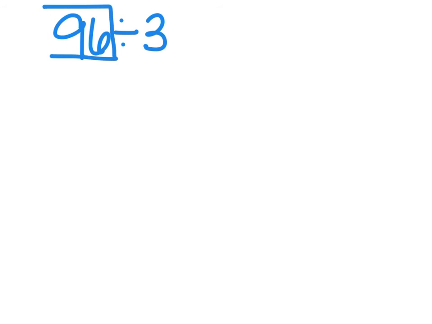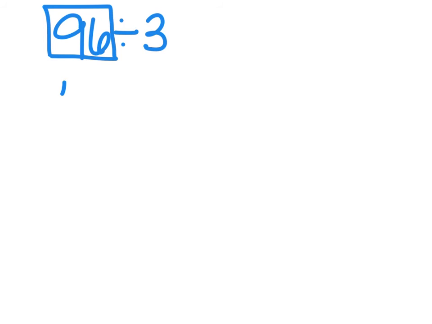So let's take a look at something else that we can do. We can also look at a number and find friendly numbers that we can use to divide into another number. For example, let's look at these numbers, 96 divided by 3. As a mathematician, we can take a look at 96, and we can begin thinking about a friendly number that could go into 3 evenly.